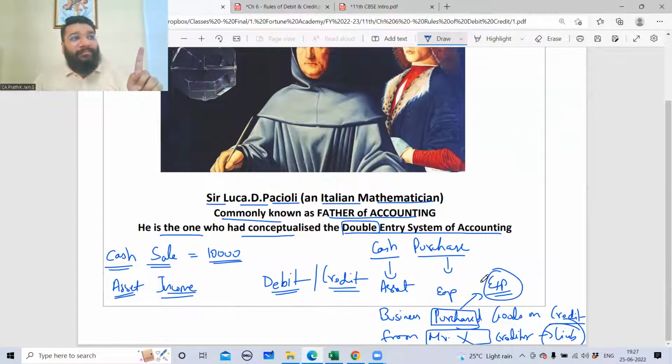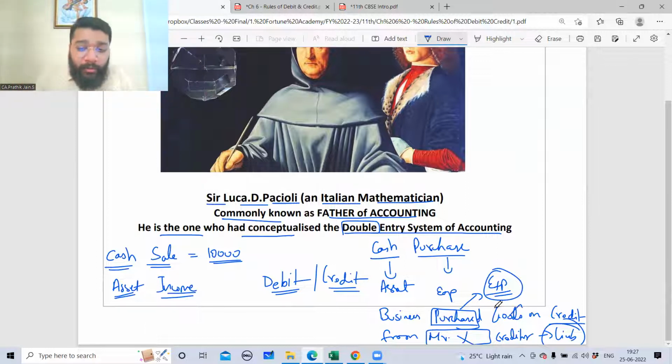Goods will not come. Because in this transaction, what I am supposed to remember is the money that I have to pay to Mr. X. So Mr. X को पैसा देना है. To give that money to him, I need to remember and make a note of his name in my books of accounts. Second is my purchase because it is my expense. If I don't capture my expenses, my profit will be haywire.